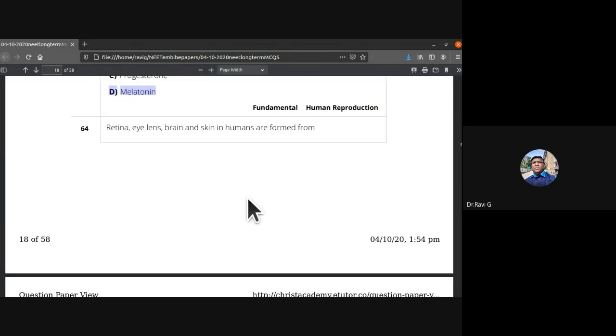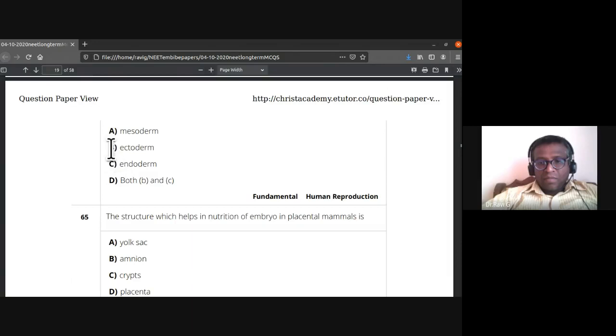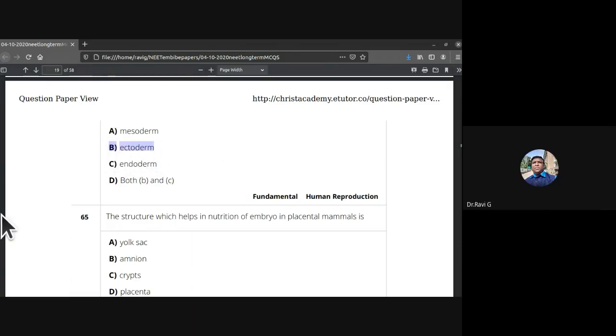See, this is important. Retina, eyelids, brain, and skin in humans are formed from ectoderm. So, which layer? Ectoderm. B is the answer. Okay. 64th, the answer is B.